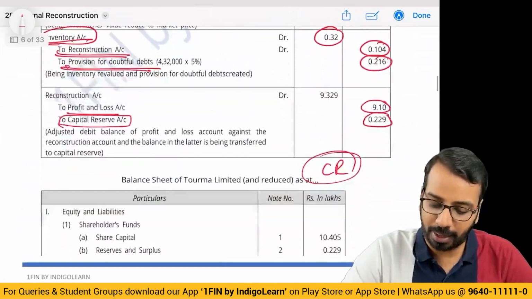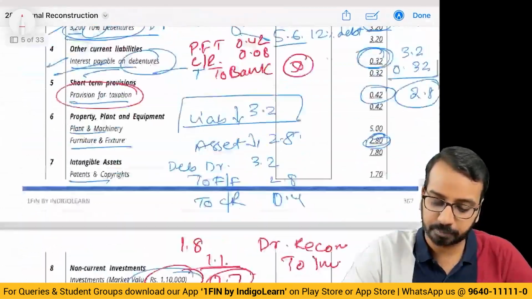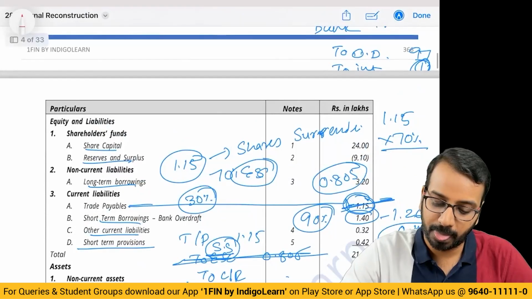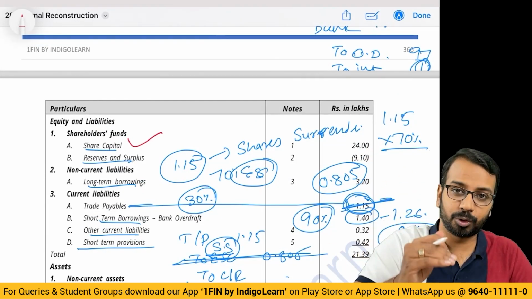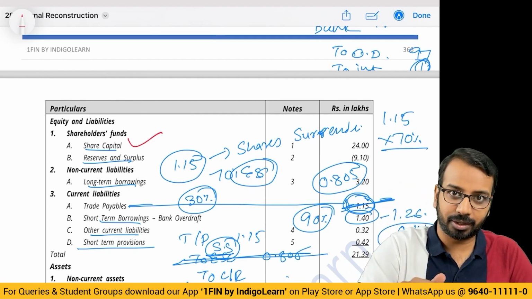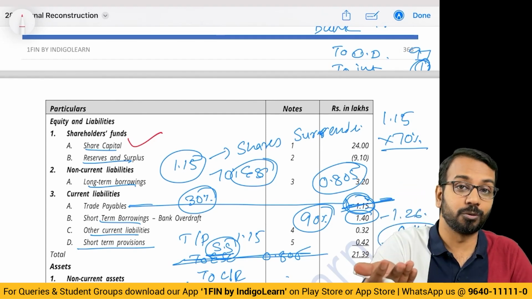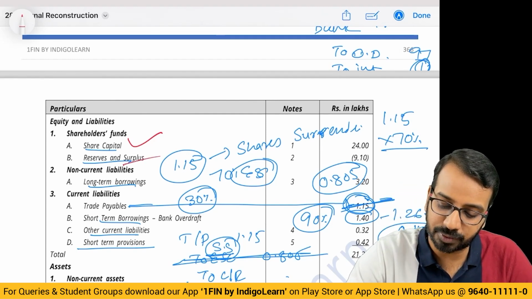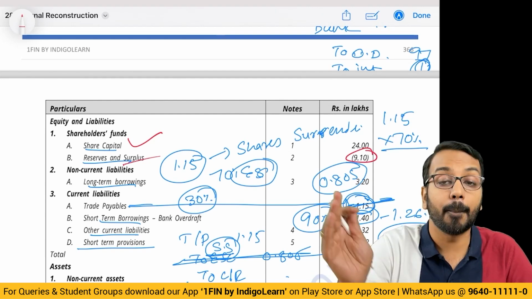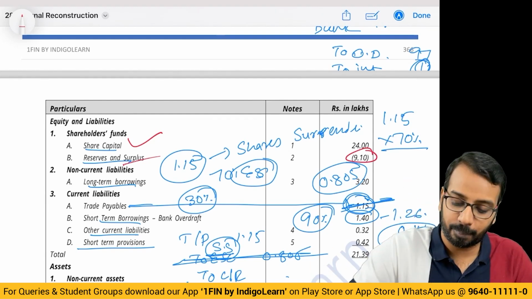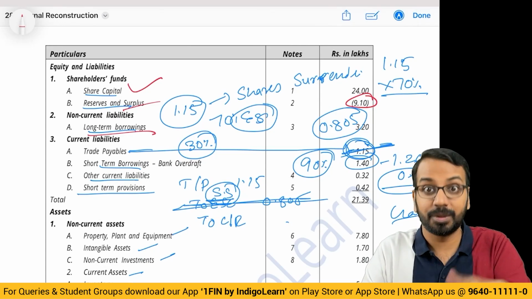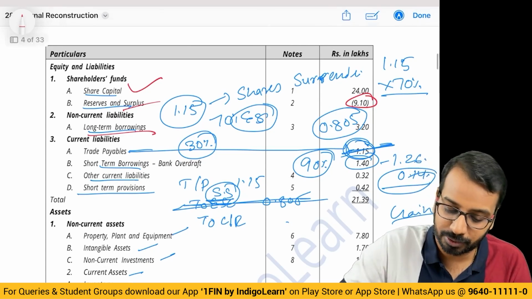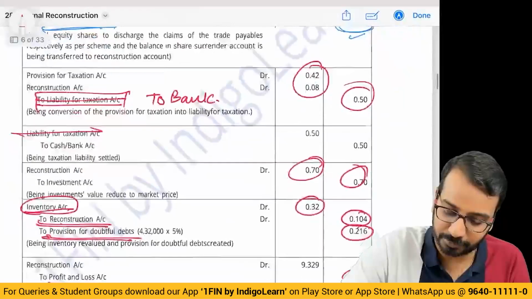Now, how to handle the balance sheet? Again, share capital: there are changes. What are the changes? One, there is cancellation of shares, so that is the reduction. Then there are shares which have been issued, so that has to be shown. Reserves and surplus: this 9.1 has been written off, but capital reserve will come. Then long-term borrowings, debentures: existing debentures settled, new debentures have come. Like that, you can present it.